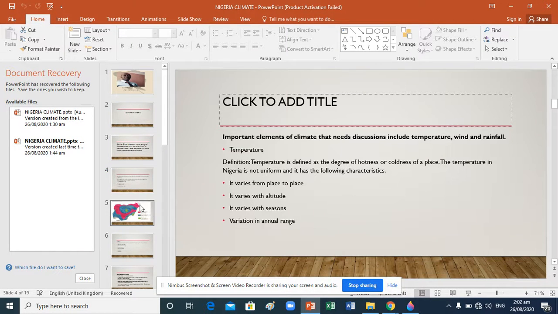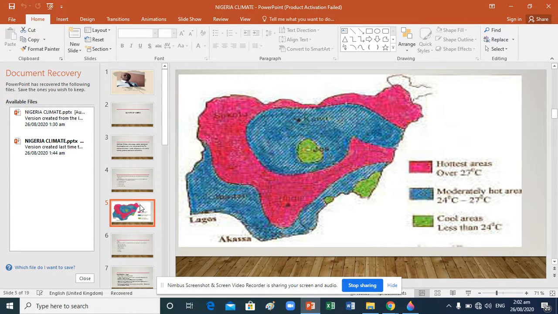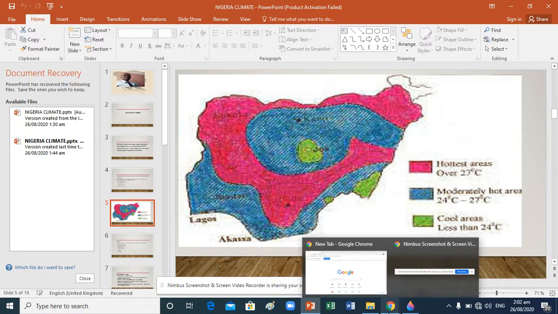Look at this map properly. I want you to study this map properly, so you can understand it better. That's why I decided to use this map for further explanation. This map is not just for the sign. I want you to get it better, and that is why I make use of this map.